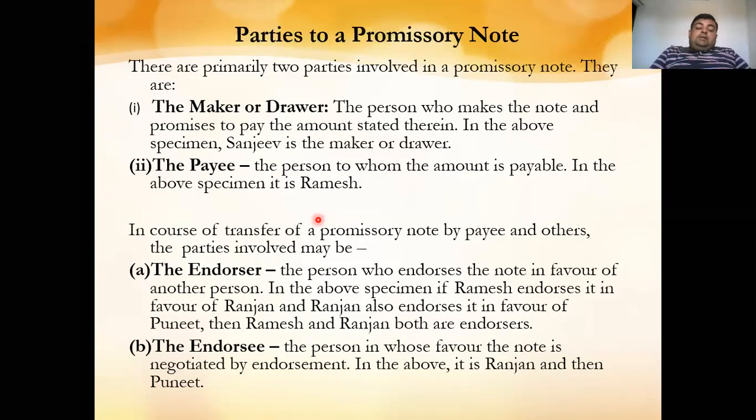Now next, the parties to the promissory note. There are two parties involved in the promissory note. First is the maker and second is the payee. Maker is the person who makes a note and promises to pay the amount stated therein. In the above specimen, Sanjeev is the maker or the drawer.